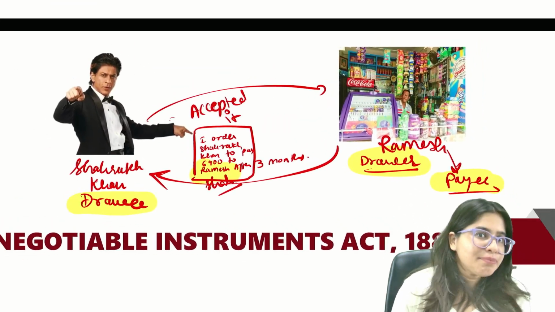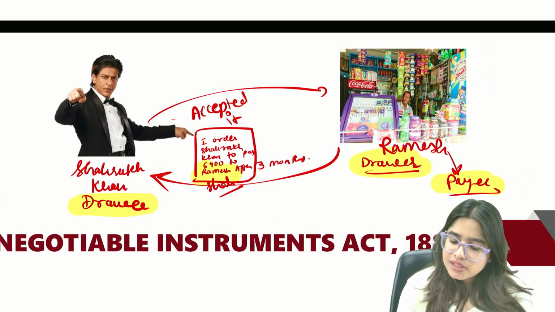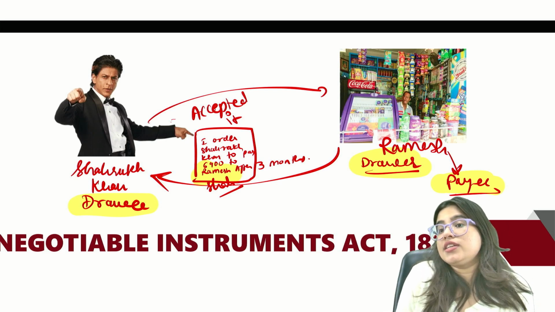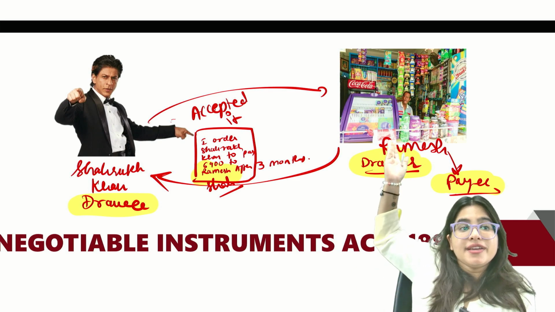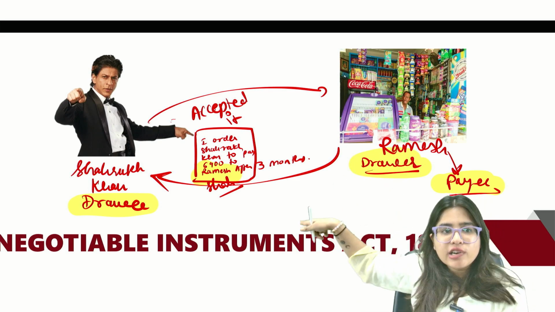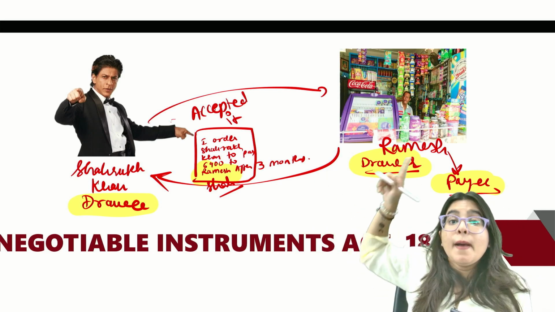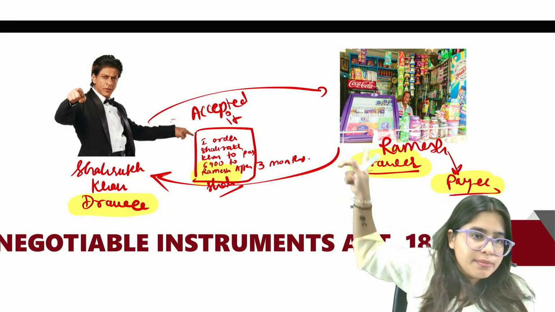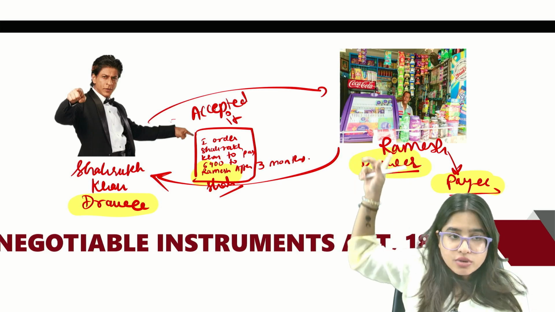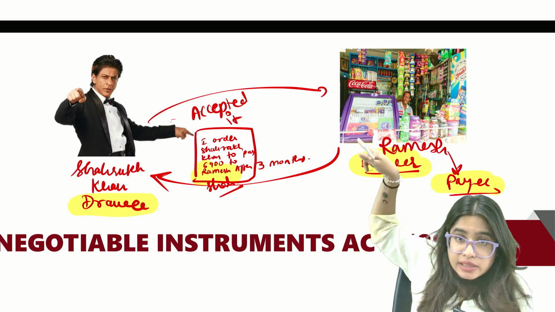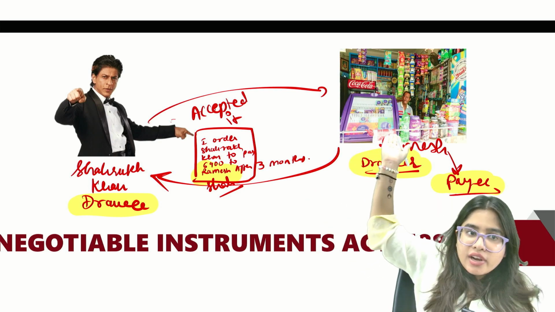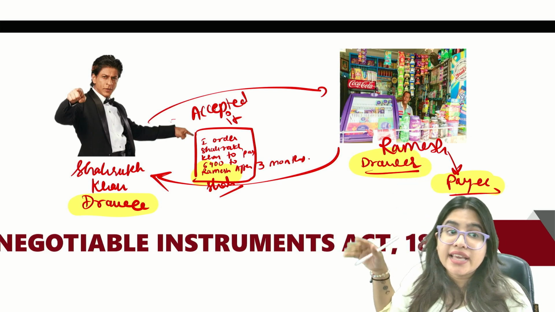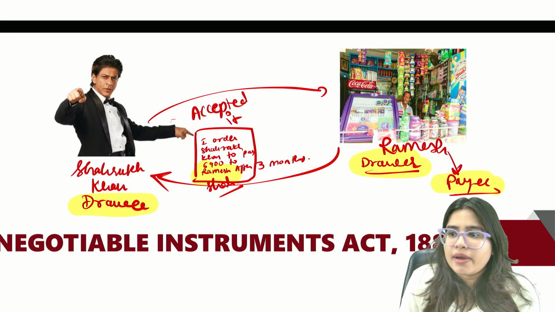So technically three parties are there, but is it possible that one person can be both drawer and payee? Yes, one person can play a double role. Ramesh is playing a double role here because he is drawer and he is payee. Why drawer? Because he made the bill of exchange. And he will get the money, the 6,900 rupees, so he is the payee also. Are you understanding? However, in some cases, this person might be different.